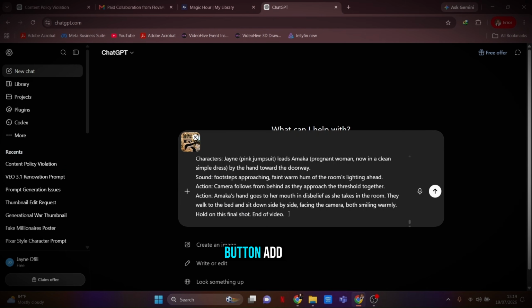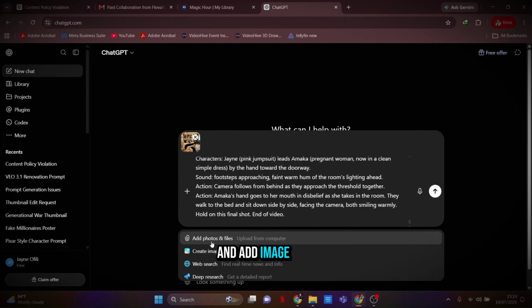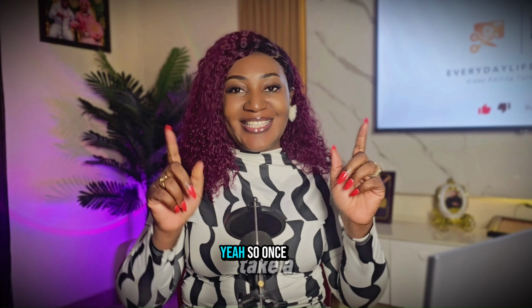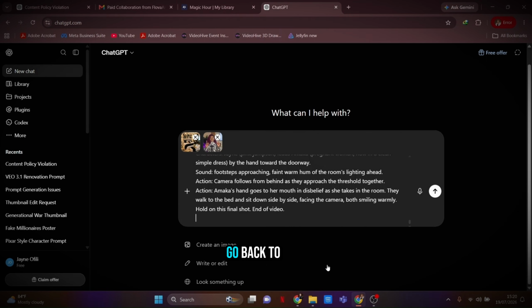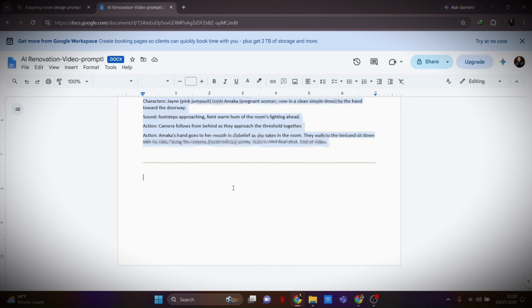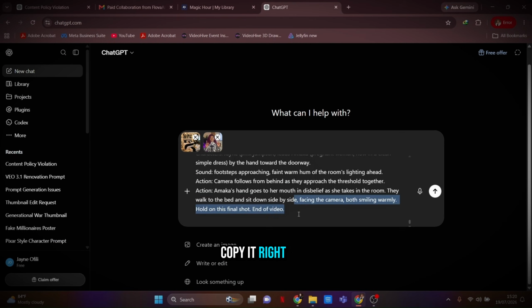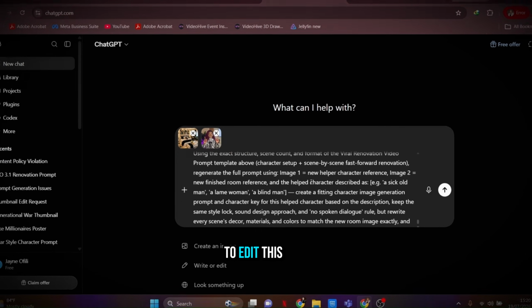Pressing the plus button, add the image of the new bedroom that you want to work with, and add the image of who you want the character to look like. Once this has been done, you're going to go back to the prompt document. You see this beginning portion, you're going to copy it, right? And then you're going to give some space. Then you're going to paste it, right? Then you're going to edit this portion.